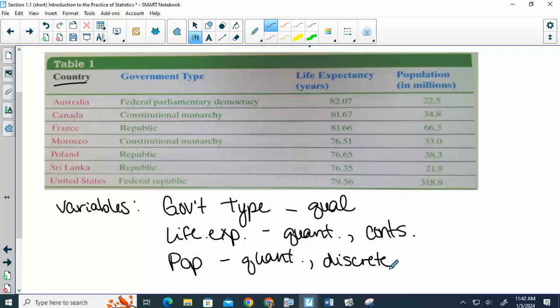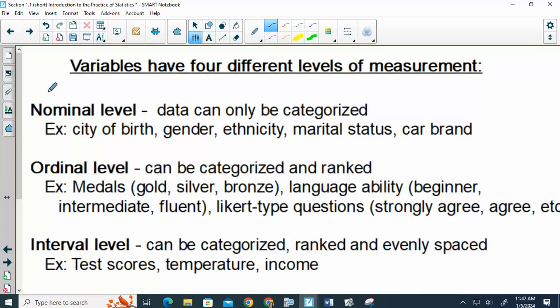Let's go back to our terms page for a minute. So the last few terms we need to talk about. This is not something that we will use a lot, but when we're talking about variables, they have levels of measure. Do you guys want me to let you write before I talk? Would that help? Okay.